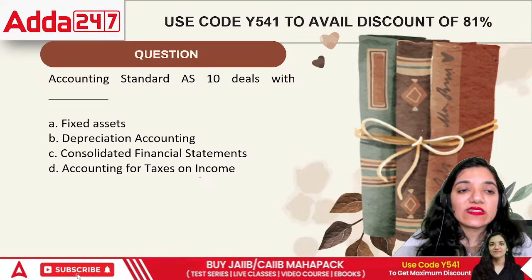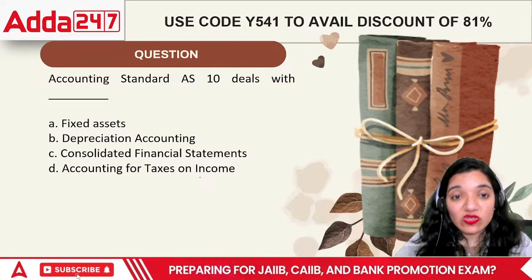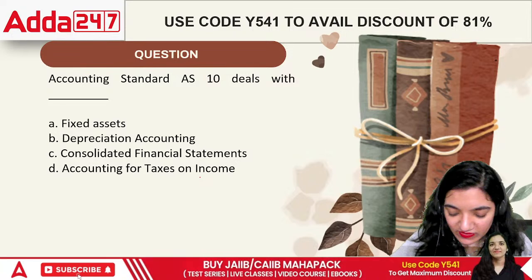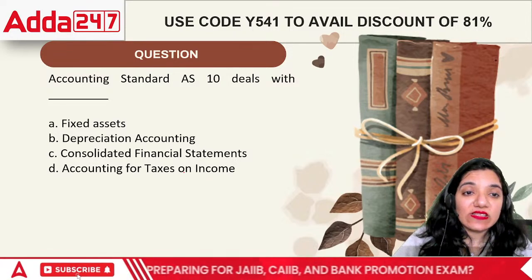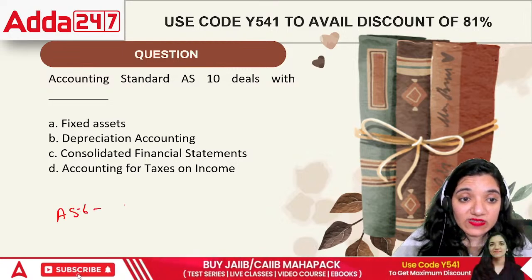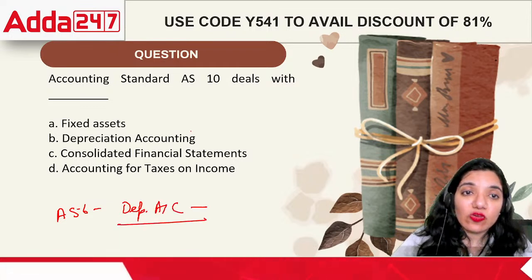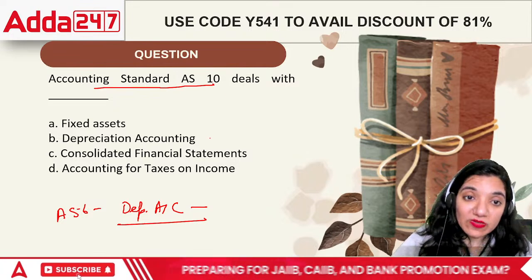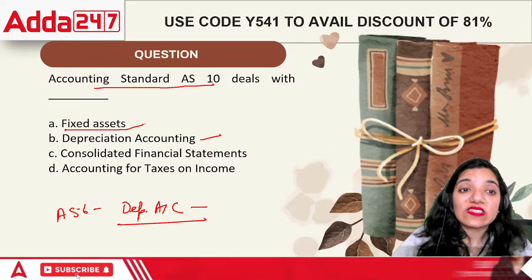Fixed assets, or we can say depreciation accounting, consolidated financial statements, or the accounting for taxes on income. If I have to specify this particular topic, Accounting Standard 10 deals with fixed assets. See, earlier there was a particular standard called Accounting Standard 6, which related to depreciation accounting. This particular standard is also a part of Accounting Standard 10. But don't think that depreciation accounting is the main account that is to be dealt with here. It is fixed assets.